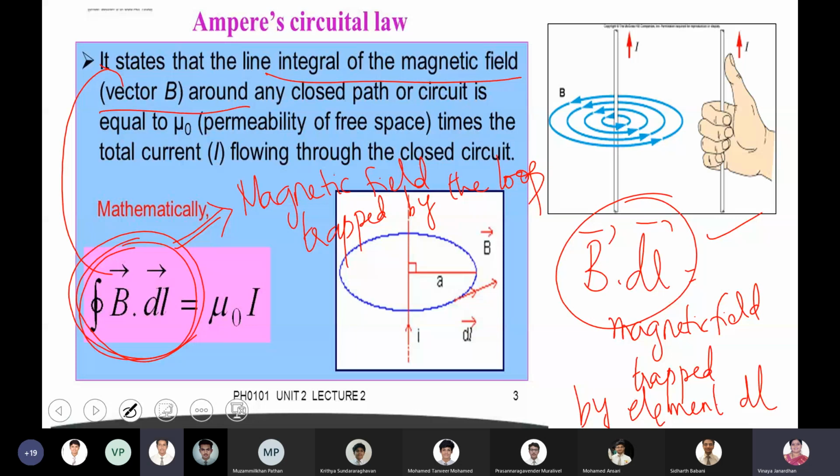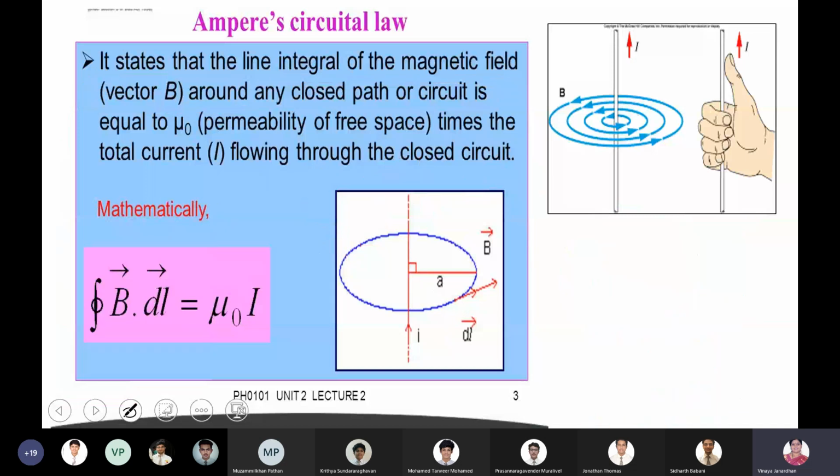Ma'am, what does it mean that the magnetic field is trapped by the loop? See, your current carrying conductor is going to produce a magnetic field. Is that clear, boys? What is the strength of the magnetic field at a point P, which is at a distance of R? So you are constructing an imaginary loop. Trapped means it is going to enclose some amount of magnetic field.